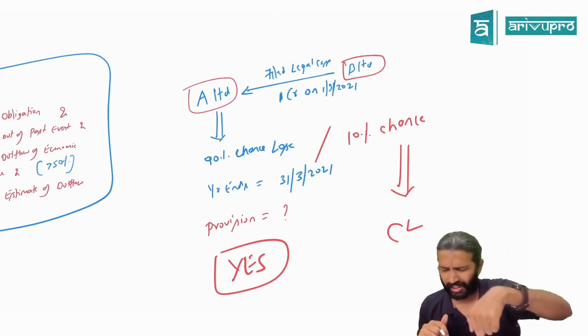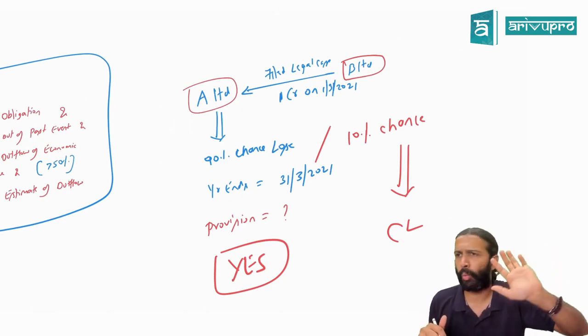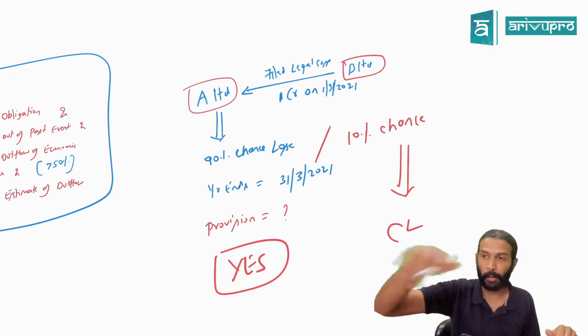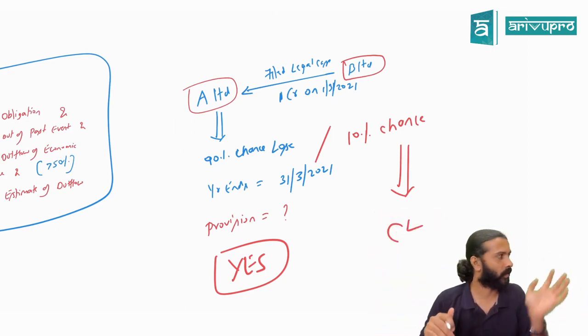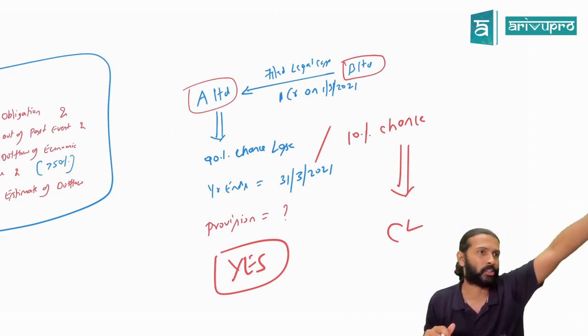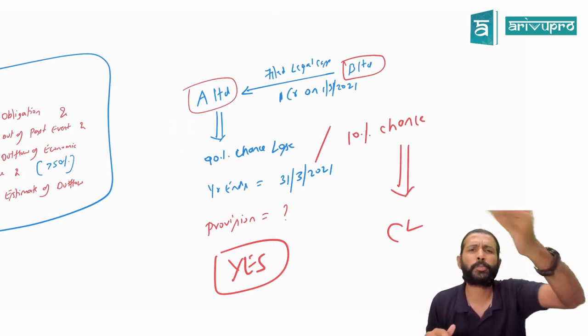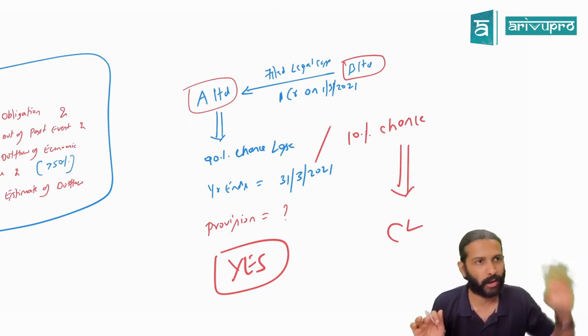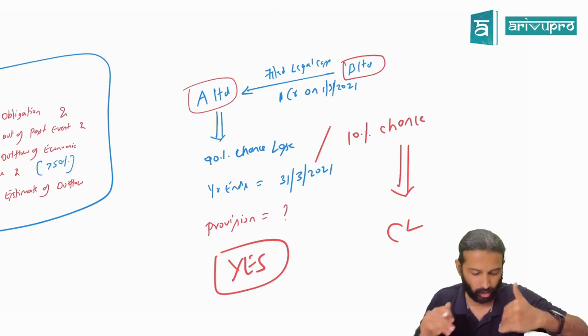Actually, our AS 29 does not give the 50% and all that stuff. Ind AS gives that, 50%, more than 50% and all. So we'll go ahead with the same thing. In fact, in the case study they will only mention clearly whether it is probable or possible. If it is probable, then provision. Possible means contingent liability. You don't have to break your head about the percentage thing, not at least at this level.